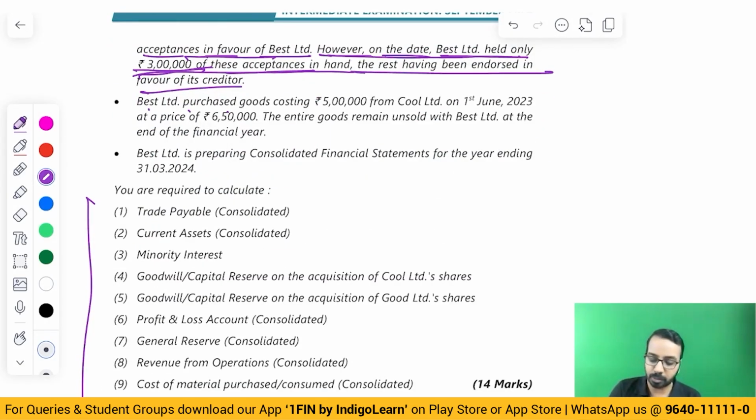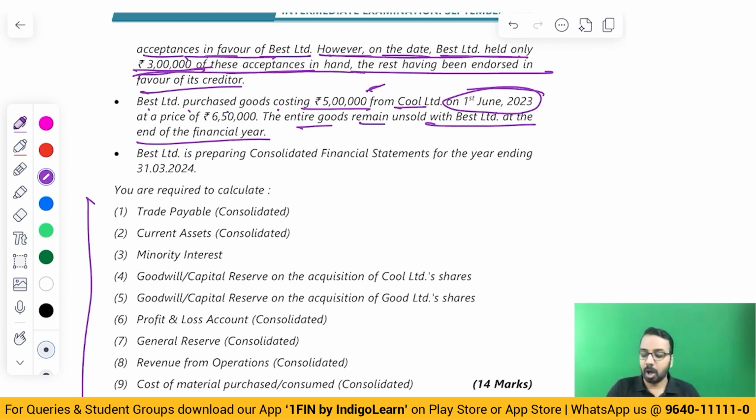Best Limited had purchased goods costing 5 lakhs from Cool Limited on 1st of June of 23. Now, please understand, this purchase happened before the acquisition. If the purchase happened before the acquisition, we will not adjust in the revenues because this is pre-acquisition. But on the date of acquisition, entire goods remain unsold at the end of the financial year.